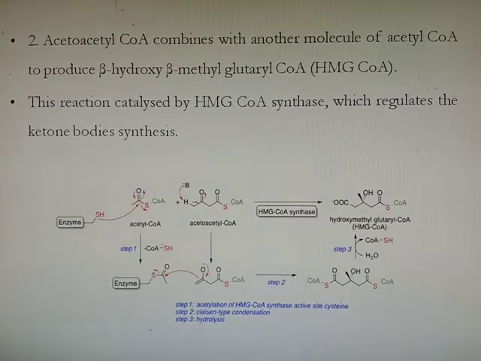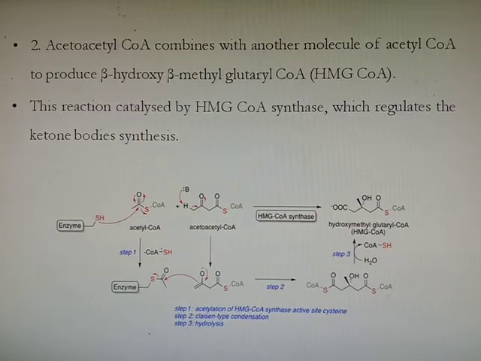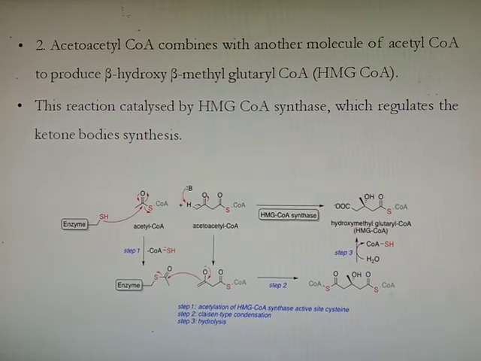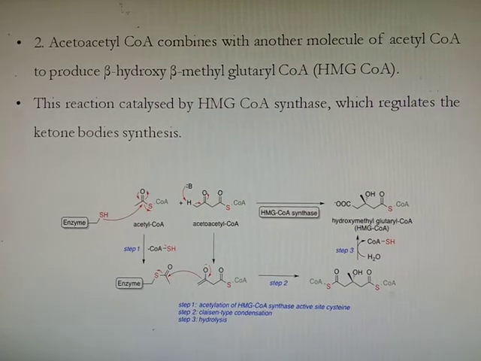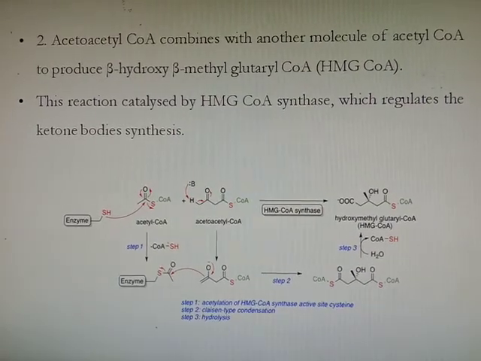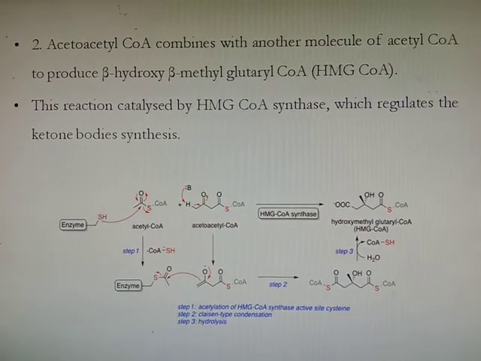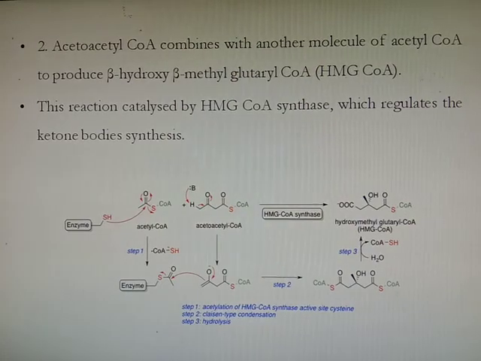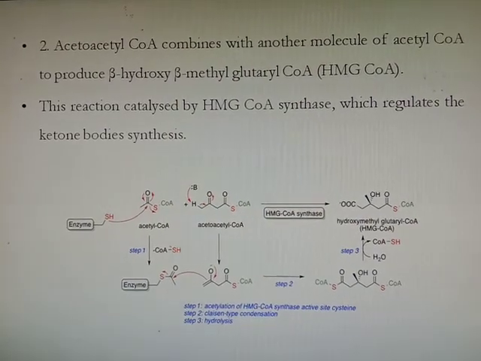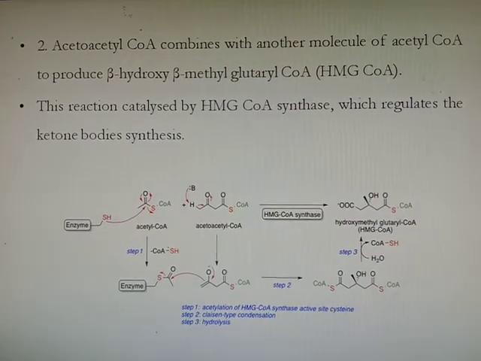In the second step, acetoacetyl coenzyme A, which is formed by condensation of two acetyl coenzyme A, will again combine with a third molecule of acetyl coenzyme A to produce beta hydroxy beta methyl glutaryl coenzyme A, also called HMG coenzyme A. This reaction is catalyzed by the enzyme HMG coenzyme A synthase, which regulates ketone body synthesis.